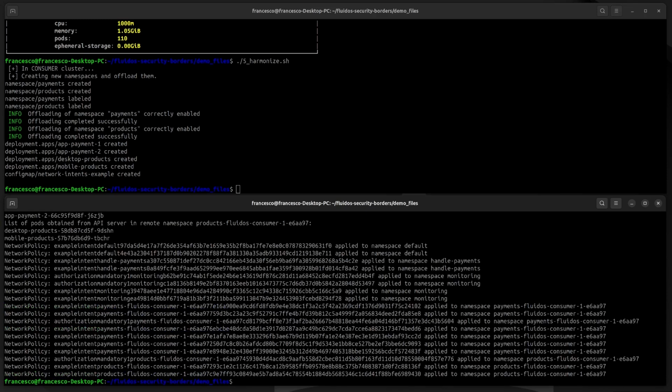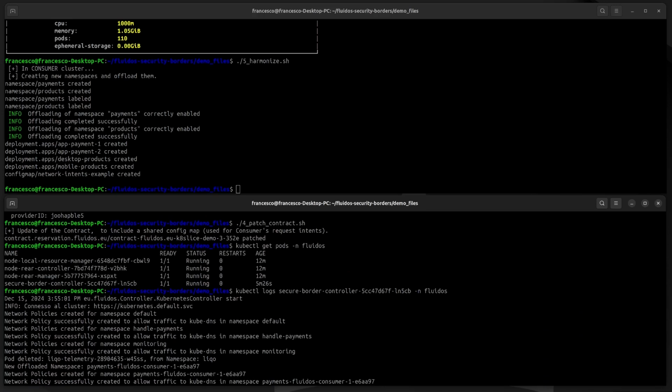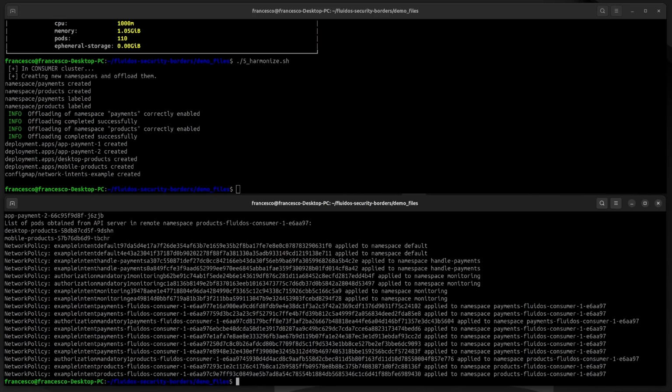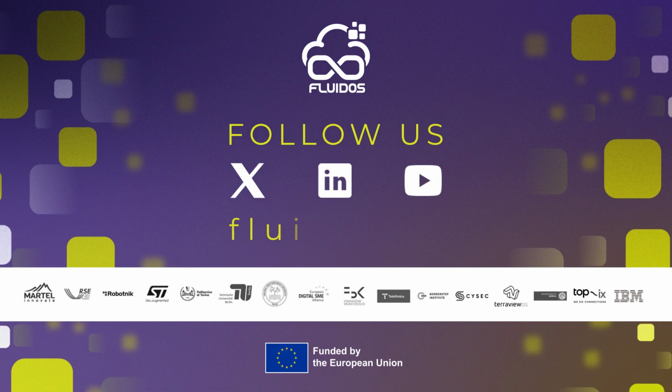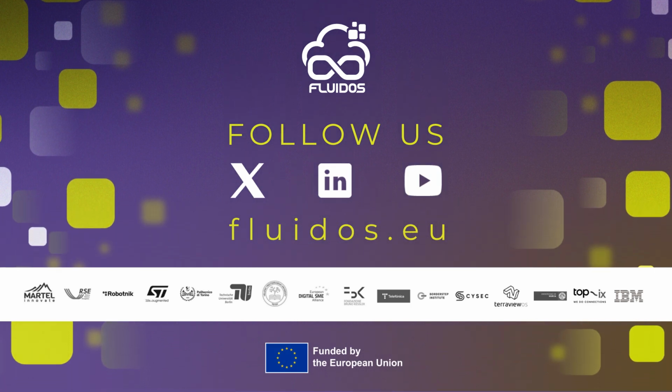Here, you'll get insight into the harmonization process, where we see how the network intents have been translated into Kubernetes network policies. These policies are then applied to the provider's cluster, creating the secure network perimeter as we've seen throughout the demo.